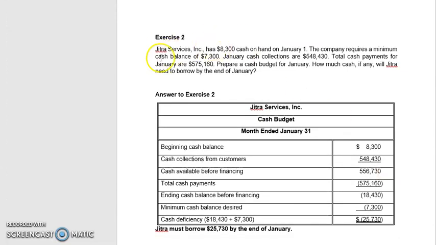Okay, exercise number 2. Jitra Services Incorporation has $8,300 cash on hand on January 1st. The company requires a minimum cash balance of $7,300. January cash collections are $548,430. Total cash payments for January are $575,160. Prepare a cash budget for January. How much cash, if any, will Jitra need to borrow by the end of January?